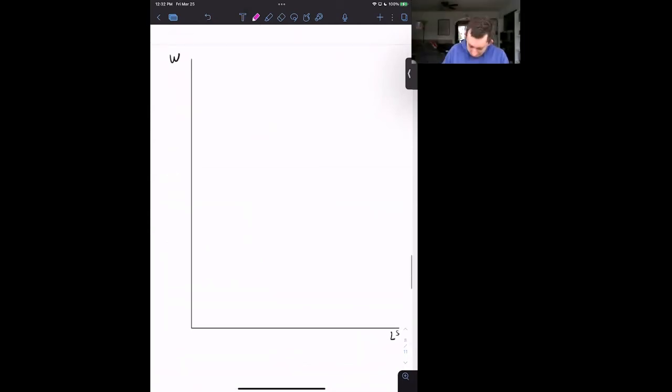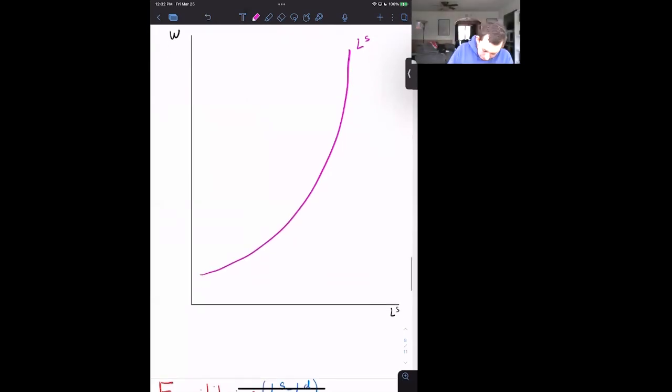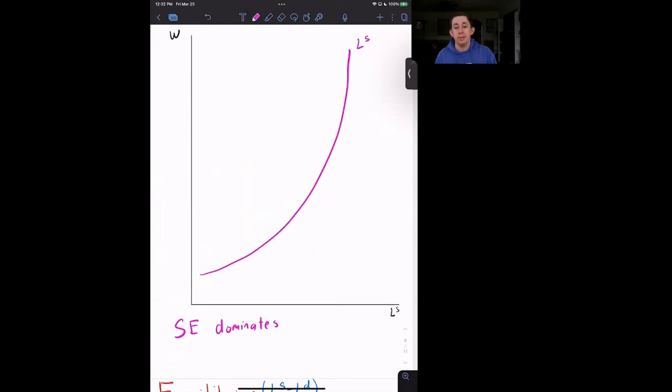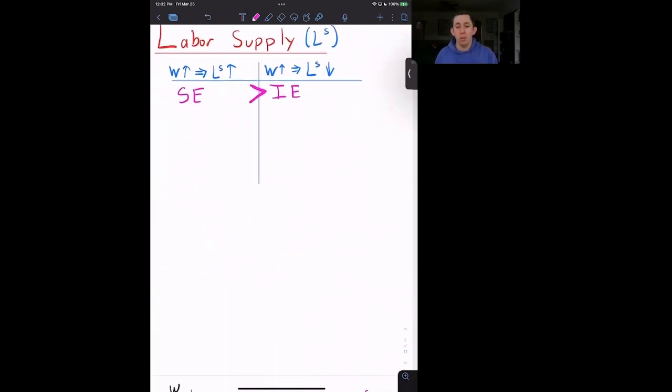So if we want to put this on a graph with labor supply, it's going to look something like this. This is upward sloping because the substitution effect dominates. It's a very common thing in econ to say when we talk about this upward sloping labor supply curve. So when you hear the phrase, the labor supply is upward sloping because the substitution effect dominates, all that means is Bill would rather work more when his wage goes up than work less.